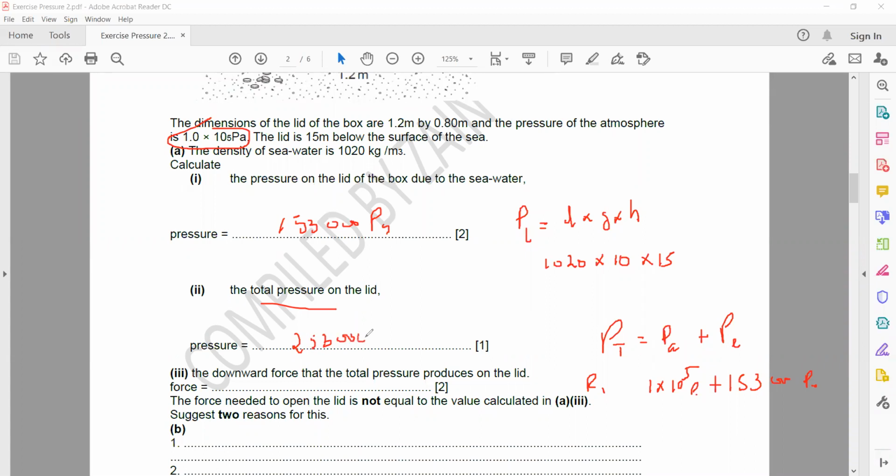In the marking scheme, most of the answers are rounded off to the nearest whole number. That's why it's written 250,000 Pascal or 250 kilopascal, but the actual one is 253,000 Pascal. Next, we need the downward force.